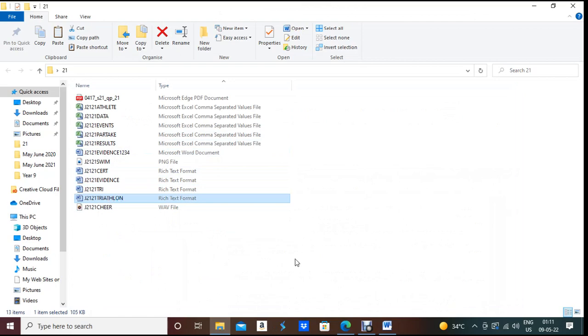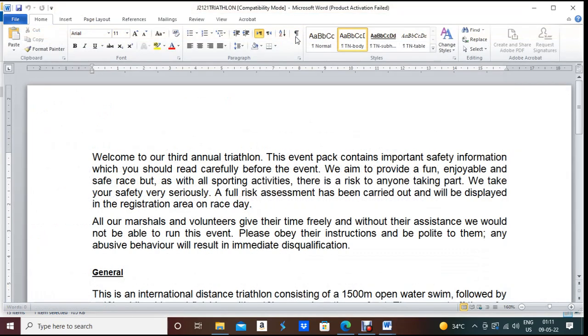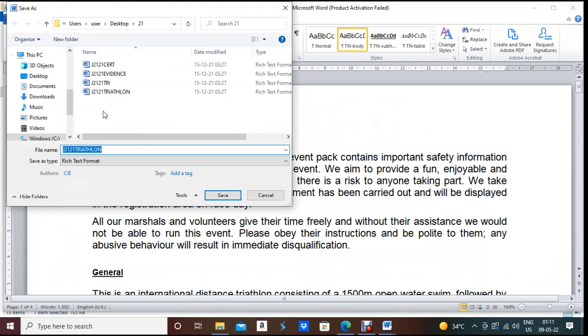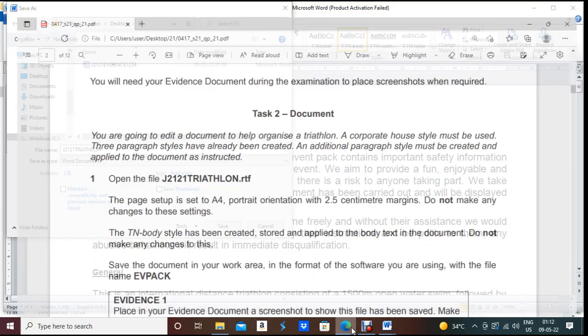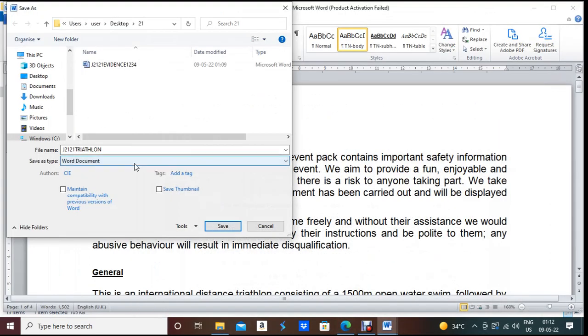This is the folder. After that, enable editing. Now we have to save it. File, Save As. It should be Word document. What will be the file name? According to the question paper, we have to save it as evpack in capital letters.